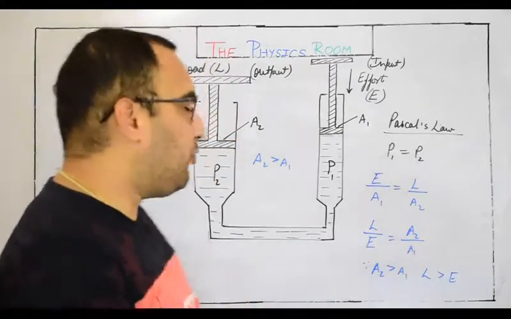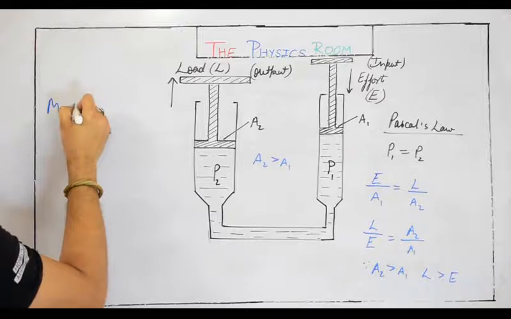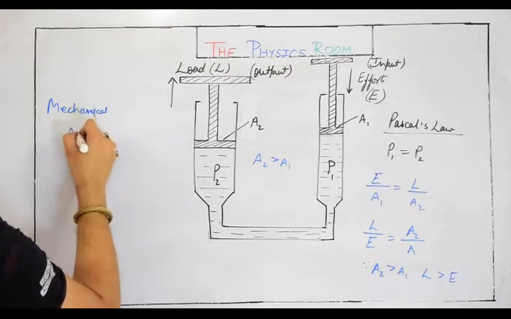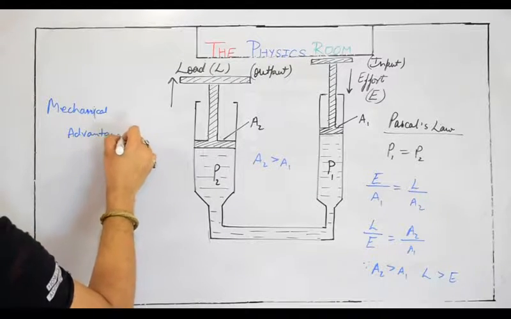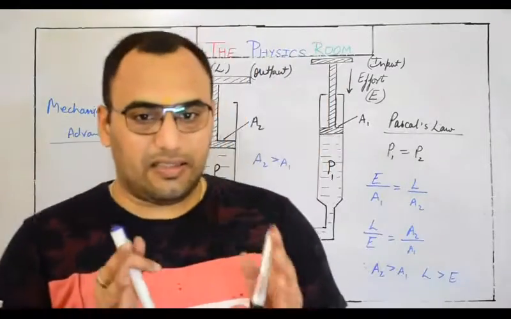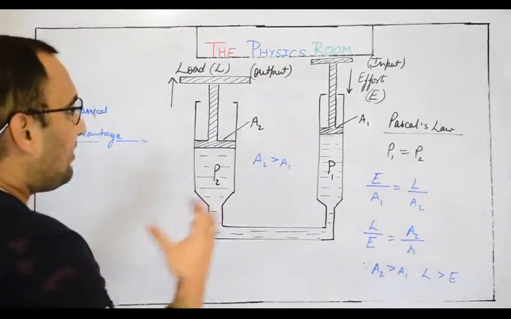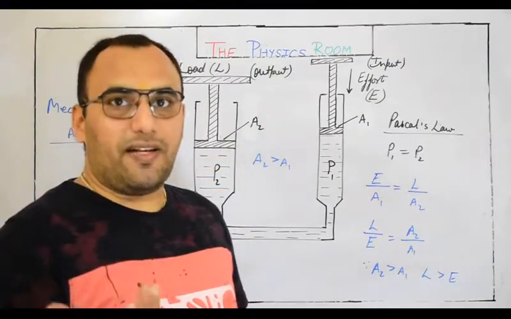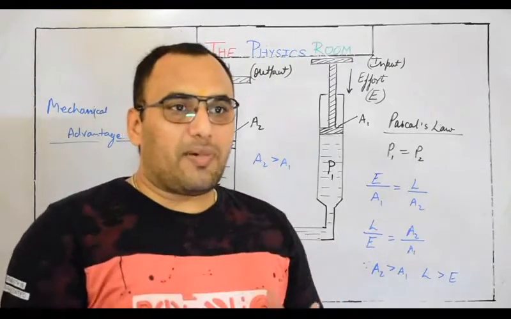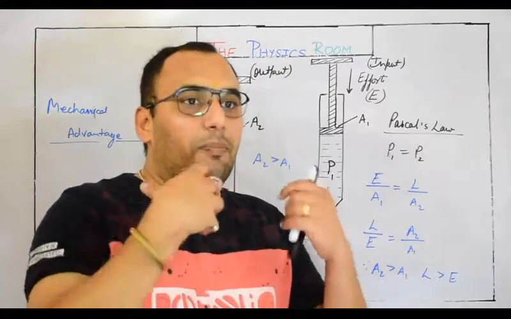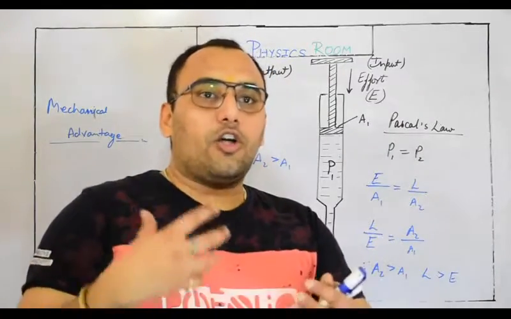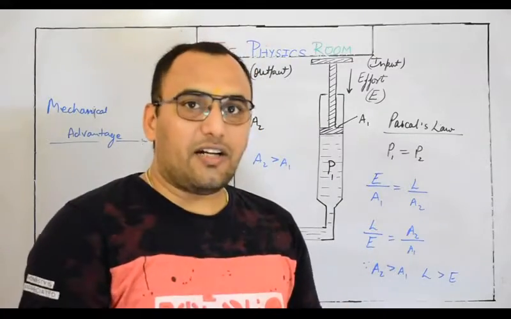Now the question arises, how can we utilize this entire example for defining mechanical advantage and velocity ratio? So let me tell you the meaning of mechanical advantage. If you go through the definition, mechanical advantage is a ratio of load and effort. But by a simple understanding, advantage means some kind of profit, and mechanical advantage means we are in some kind of mechanical profit. So what is the meaning of mechanical profit? Simply, we need to apply less and less effort to get a greater output, or to lift a greater load. So that is a kind of mechanical advantage.